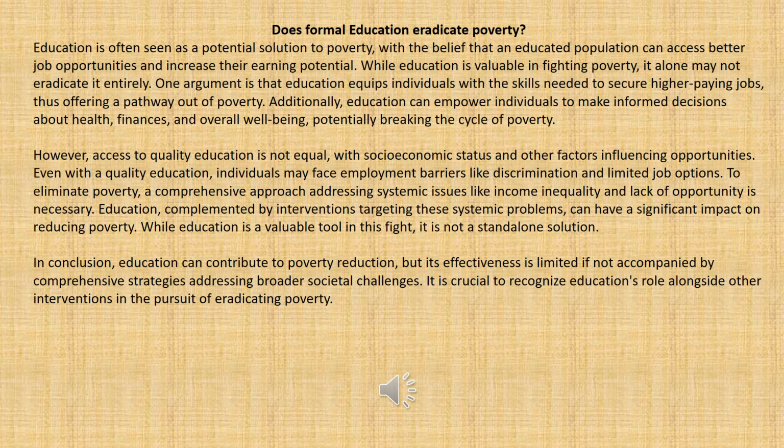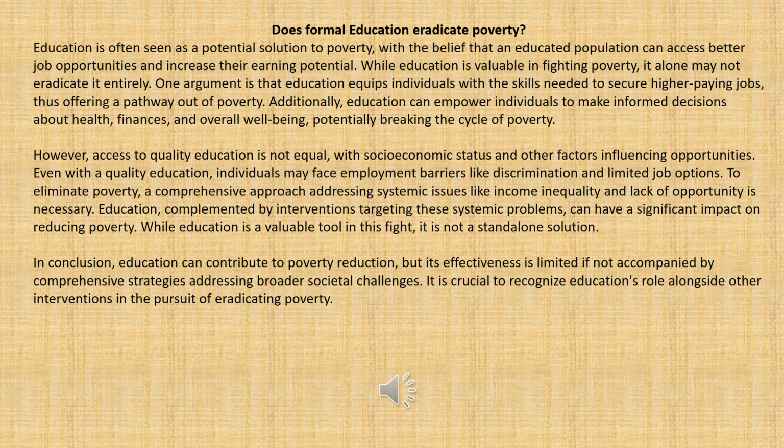So from this, we have some missing elements when you want to write a good argumentative essay, where we said you need to introduce what is formal education, give background information, then relate it with poverty. How does formal education link with poverty? Does it eradicate or does it not solve that problem? From there, if your position is that it eradicates, then in the body you need to discuss, if there are 3 paragraphs, you need to give reasons with evidence why formal education eradicates poverty.